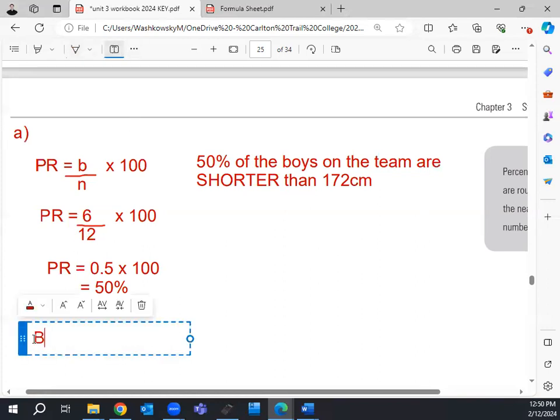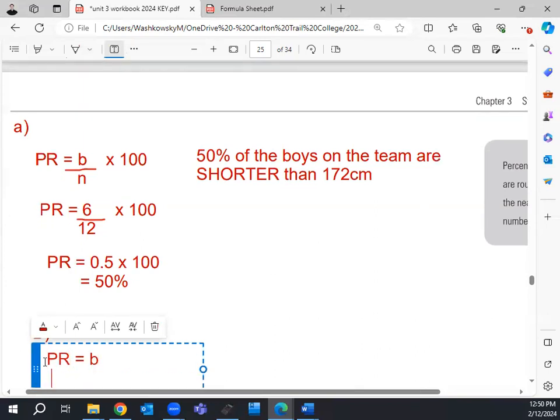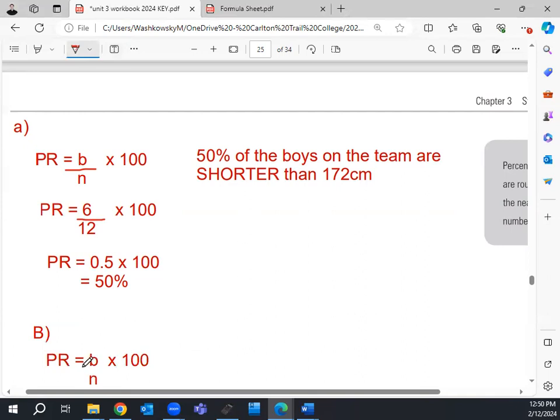So what about question B? We're still going to solve it the same way. We're still going to use our formula. Percentile ranking, PR, is equal to B divided by N times 100. Nothing's changed there.